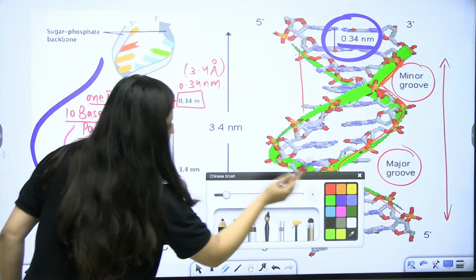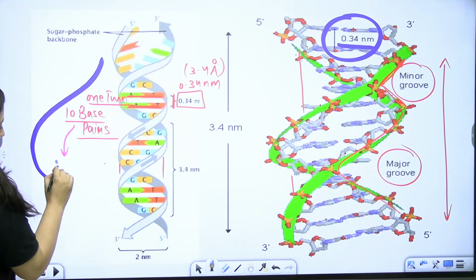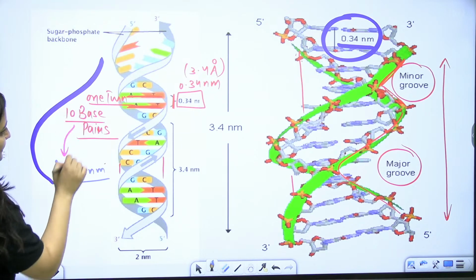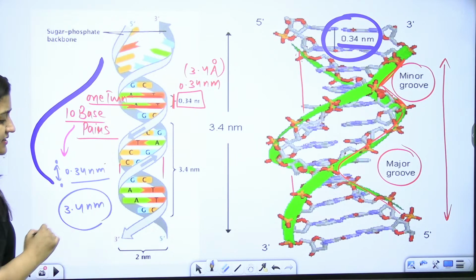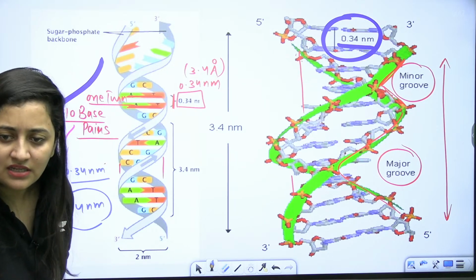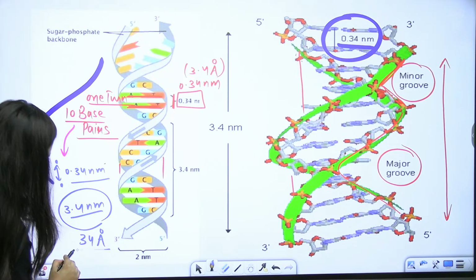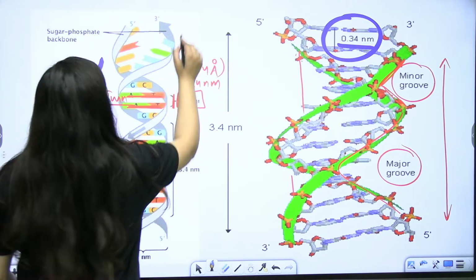So it is obvious, if two base pairs have a distance of this, so if you are going to talk about the 10 base pairs, so the distance will be 3.4 nanometer. Isn't it? The distance is going to be 3.4 nanometer, or you can say that 34 angstrom. Isn't it? 34 angstrom. Right? See, it's simple now.